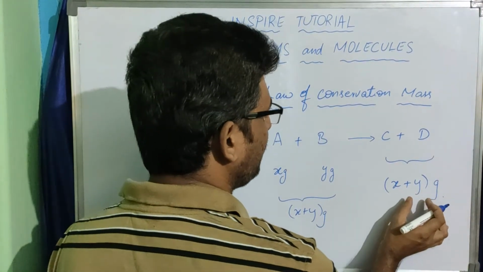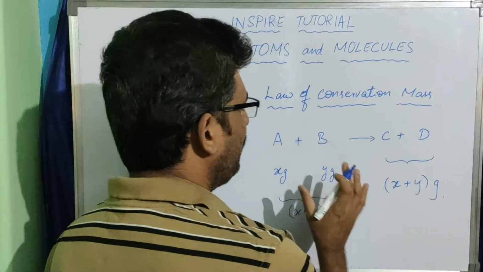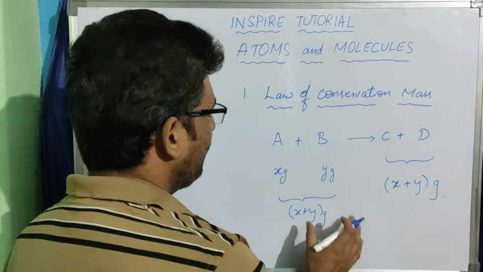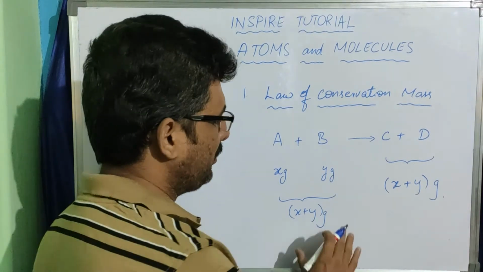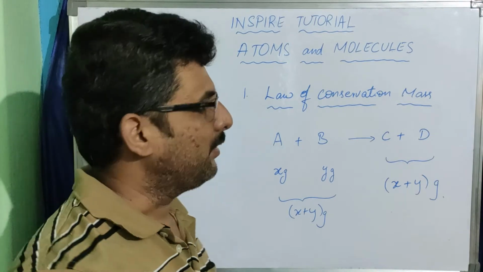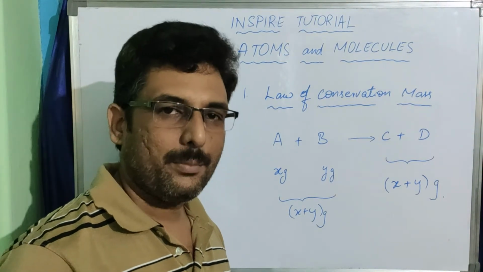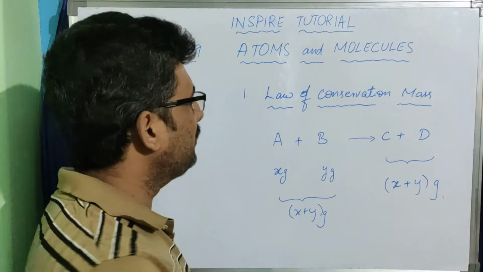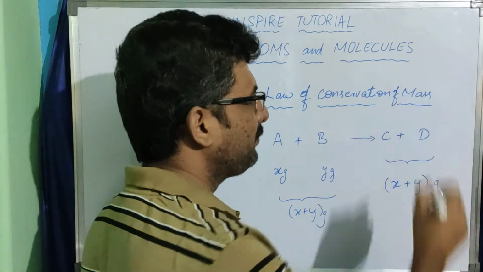That means this weight is equal to the total weight of the reactants taken in the reaction. So there is no loss of mass. At the same time, there is no gain of mass during a chemical reaction. That means mass can neither be created nor be destroyed during a chemical change. So this is called the law of conservation of mass.